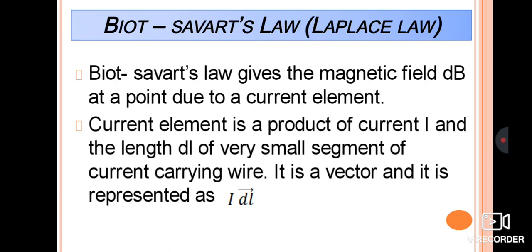Therefore we can take it as dB, a small amount of magnetic field with the help of the current element. Current element is nothing but the product of current as well as a very small segment of the wire, that is dl, a small segment of length dl of a current carrying wire we have taken. So this is regarding the current element.